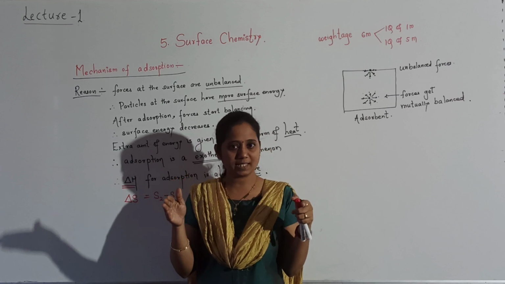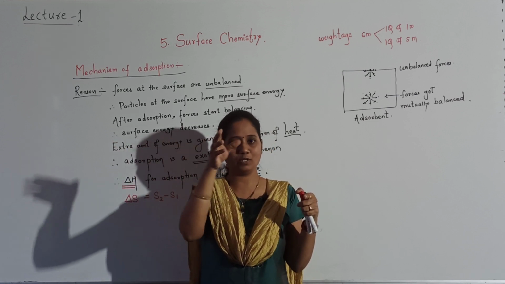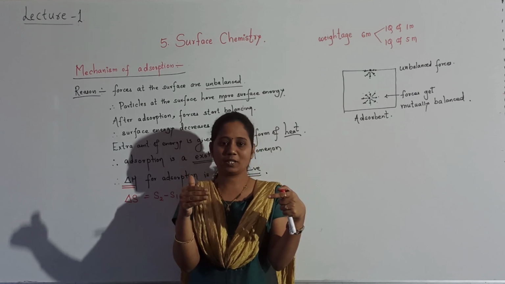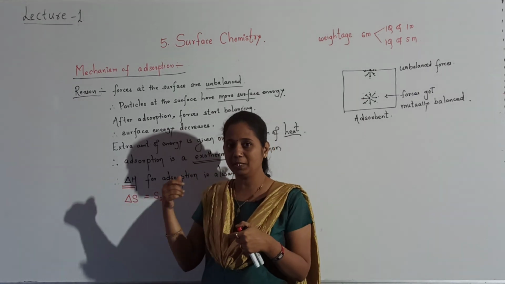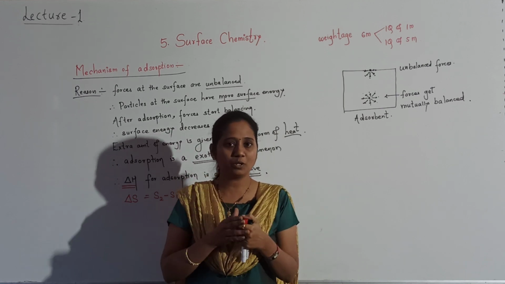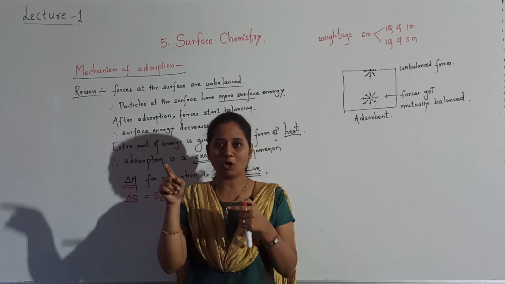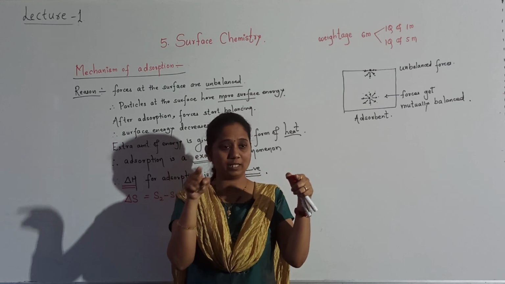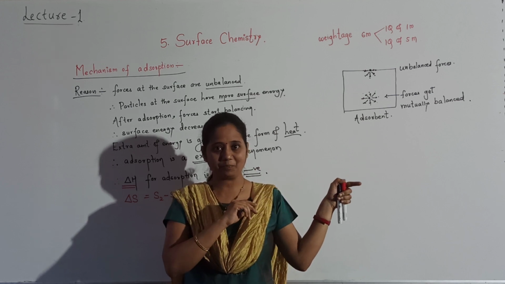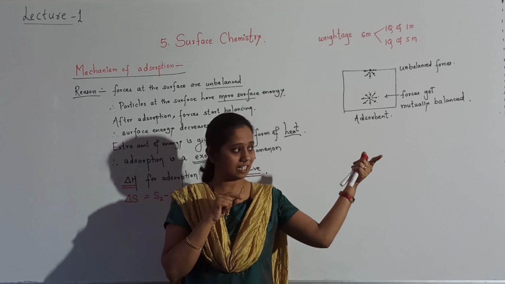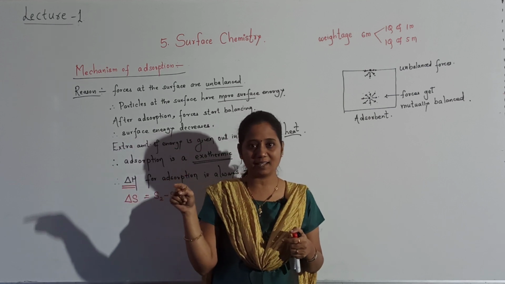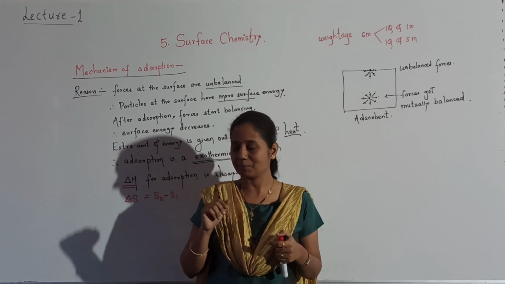On the surface of this adsorbent, gas molecules are getting adsorbed. You have to tell me what is happening to entropy, that is randomness, disorderness. I hope you remember, entropy always goes on increasing from solid to liquid to gas as disorderness and randomness increase. Entropy decreases in reverse order, from gas to liquid, liquid to solid. Entropy goes on decreasing as disorderness decreases.